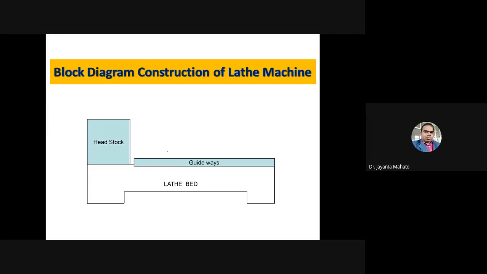By engaging the gear mechanisms, you can control the rotational speed of the workpiece. And on the right side there is the tail stock, which can be moved.